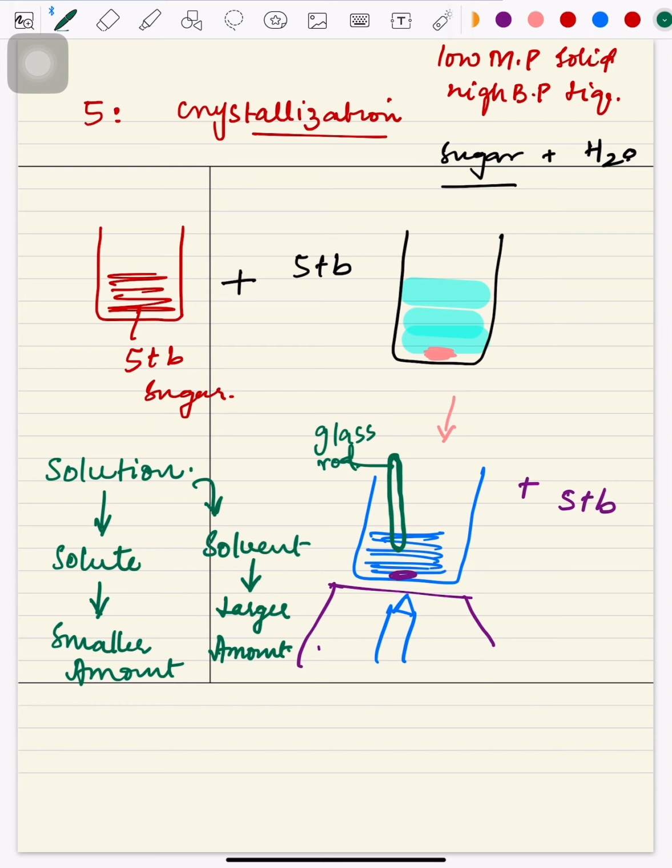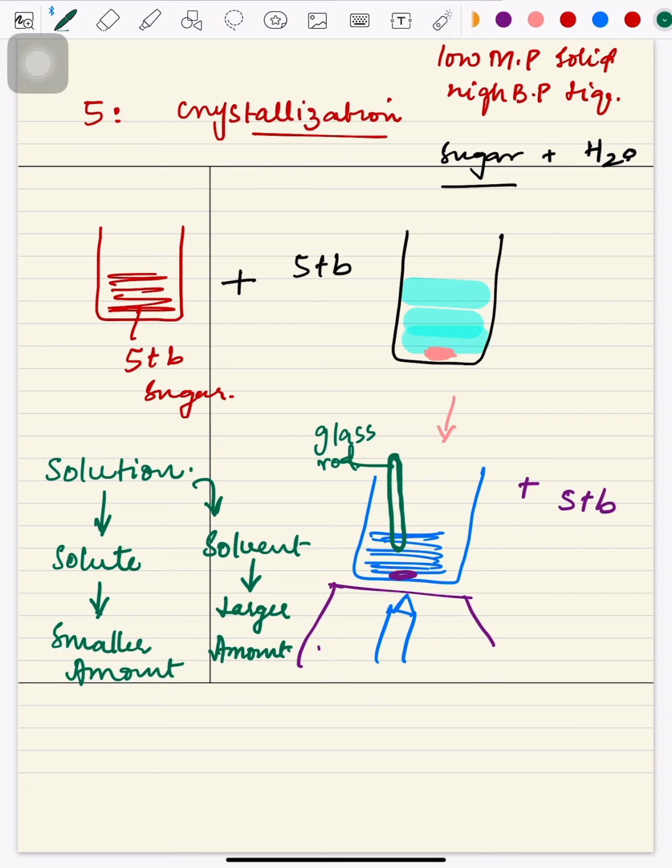Water will be at the top. Now, if we were to taste that water, by the way, we are not allowed to taste anything in the lab, make it very, very clear. But for example, let's say we are performing this experiment in our kitchen, and we taste this water. This water will be sugarless. It will not have any sugar content because all the sugar is settled at the bottom.